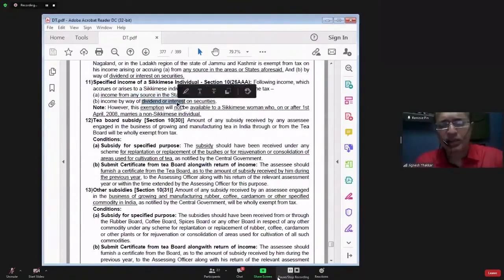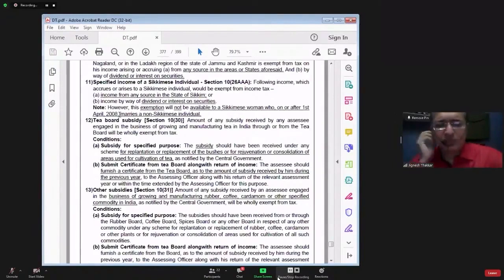Besides that, dividend and interest income will be totally exempt from tax. However, exemption will not be available to a Sikkimese woman on or after 1st April 2008 if that Sikkimese woman has married a non-Sikkimese individual. So if a Sikkimese girl gets married to a non-Sikkimese individual, then she will lose the exemption in section 10 clause 26AAA.